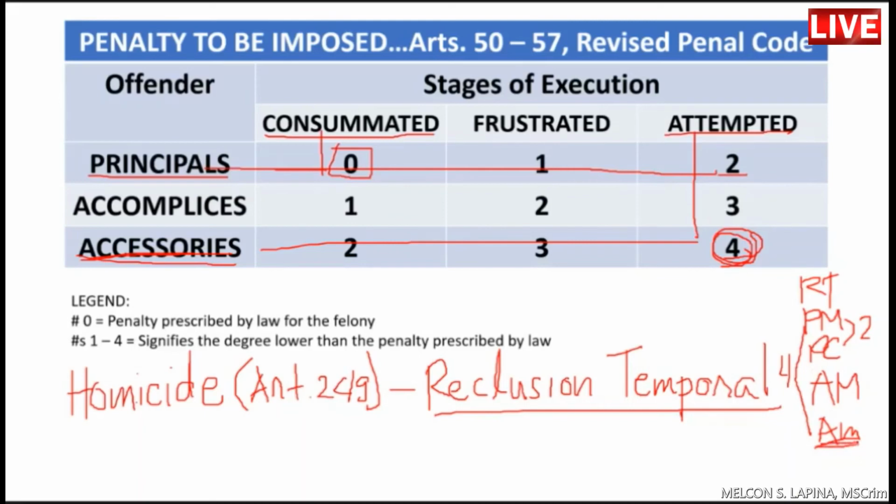Ito yung pinakamababang pagkakakulong ng isang tao. Yet, ang pinag-usapan natin ay sa tinatawag na grave felony. How much more kaya kung ang crime na nakomit ay light felony? Ano na kayang penalty na ibibigay? Kaya ito ang rason, indirectly speaking, kung bakit walang liability or walang penalty, walang punishment na ipapataw para sa accessories in light felonies.